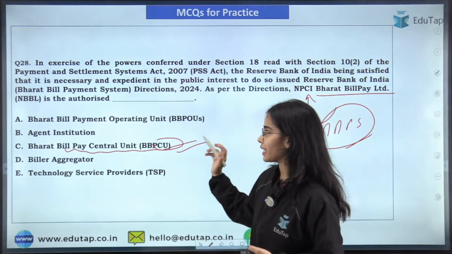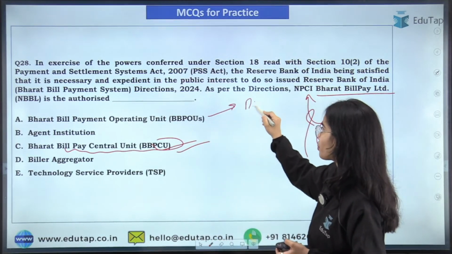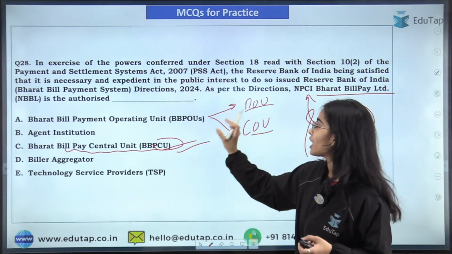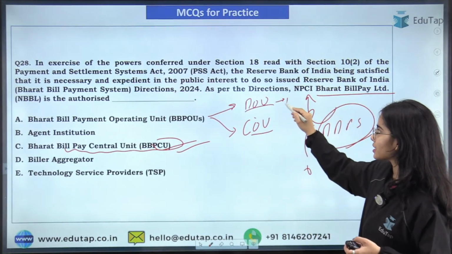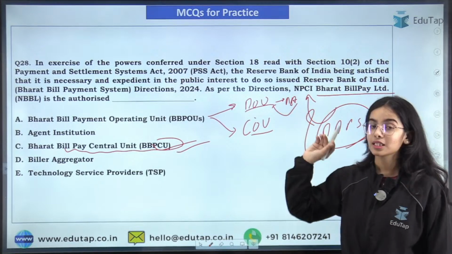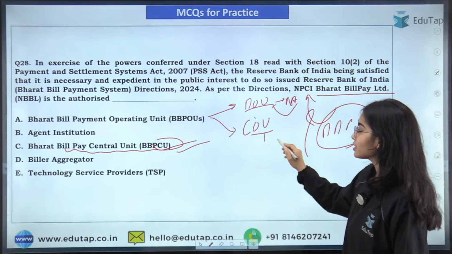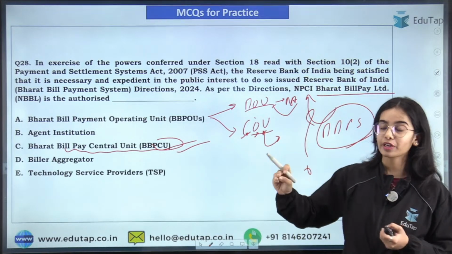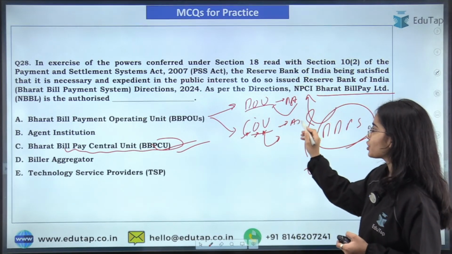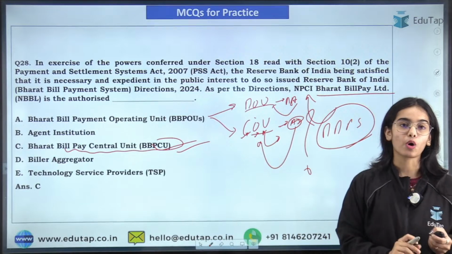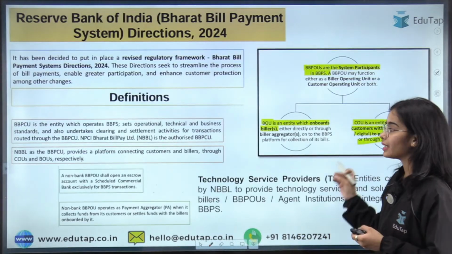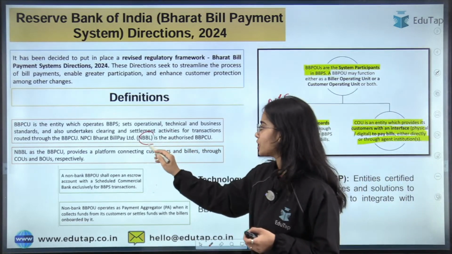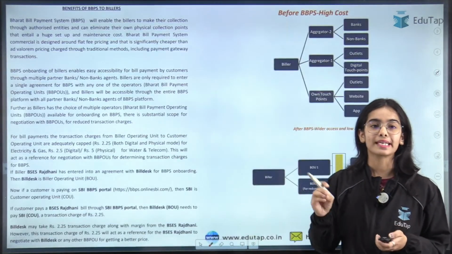That is absolutely correct. Operating units are the biller operating units and the consumer operating units. Then under the biller operating units, there are the biller aggregators that can help the biller operating unit. Under the customer operating unit, there are the agent institutions that can help the customer operating units. Okay, so here the NPCI Bharat Bill Payment Limited is actually the authorized Bharat Bill Payment Central Unit.